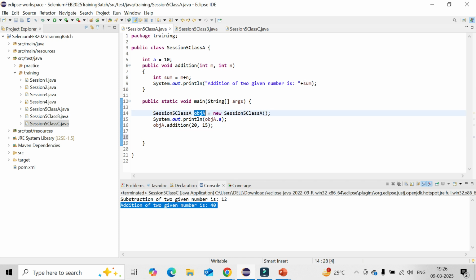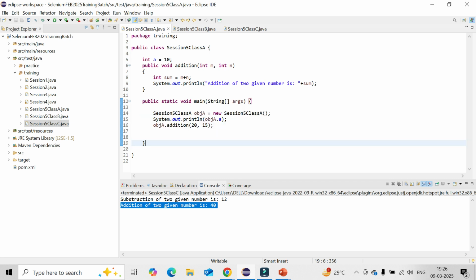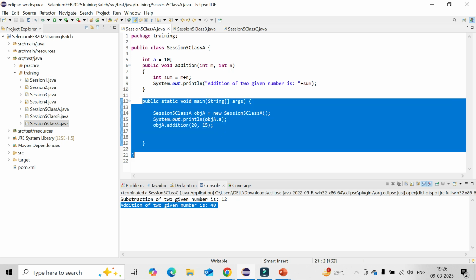One thing is just a query. Suppose these two classes, class A is there, class B is there. Suppose we define some classes for inheritance, we may not need the main method also, right? Definitely not required. Just from a usage perspective, I have shown it. That is not required at all. I understand, but I'm saying that a class may not have the main method also, right? Yes, right. You do not need to create a main method. Just simply create the class. You do not need that one.